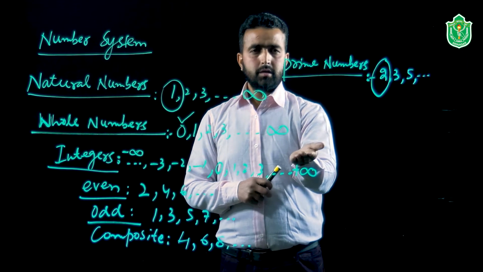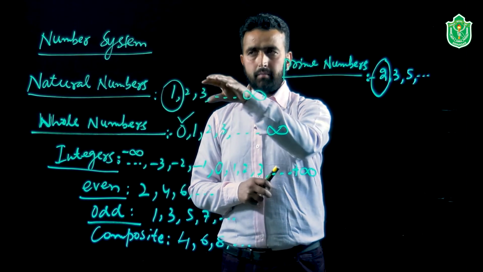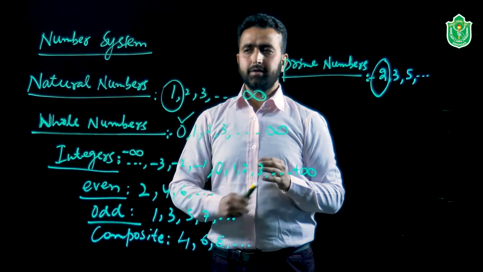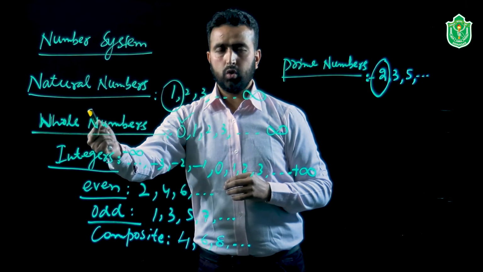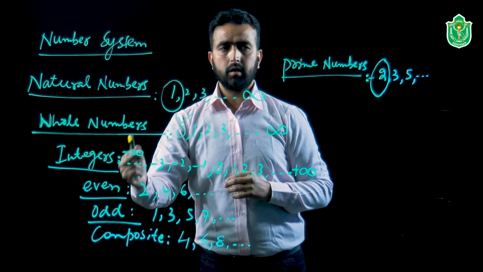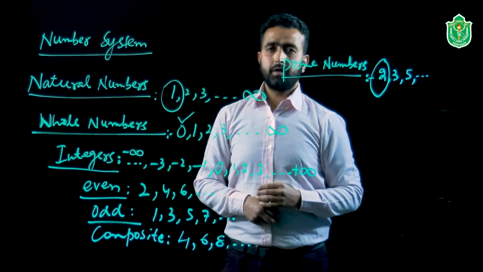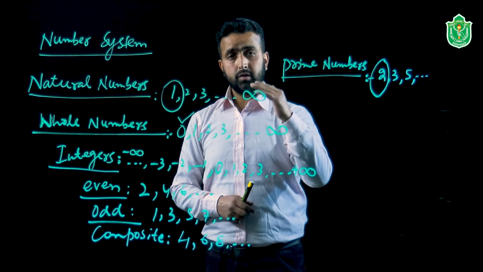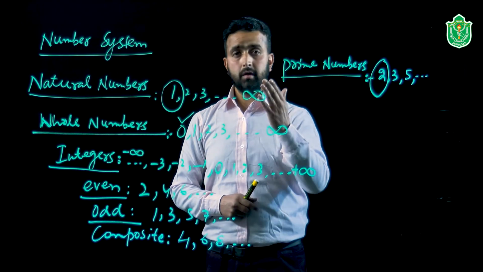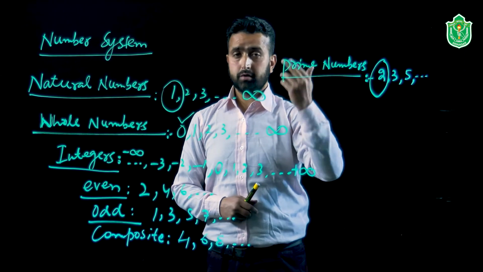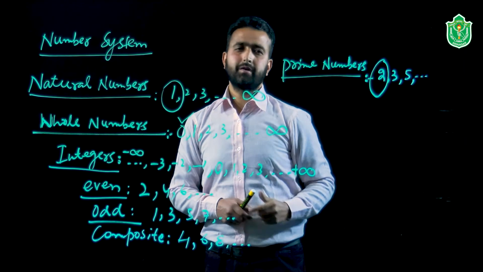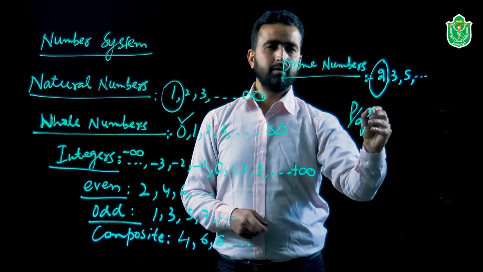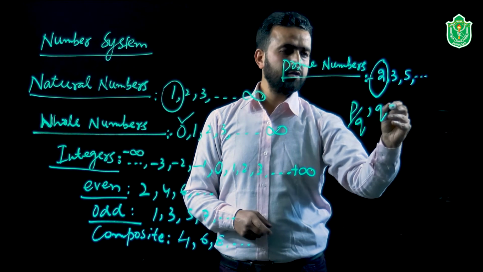So, this is just an idea of the basic terms of the number system that we are taking here. In fact, we have to discuss in great detail. We discussed natural, whole, integers, even, odd, composite and primes. Now, we have to take the important set of numbers that are the fractional numbers. You may be thinking in your mind, what sort of numbers are we talking about? It is the numbers which are in the form p by q, for which the denominator, that is q, is not equal to 0.